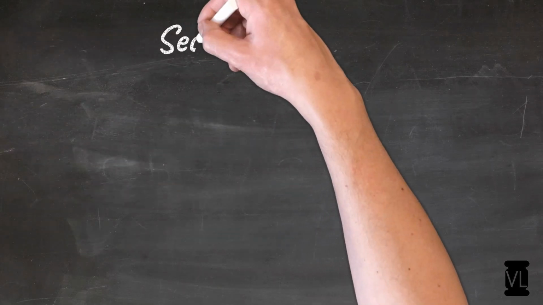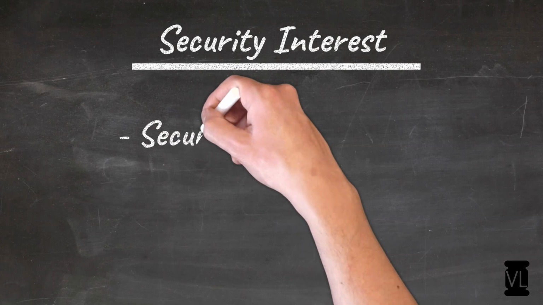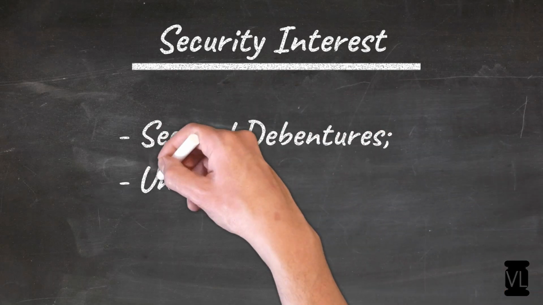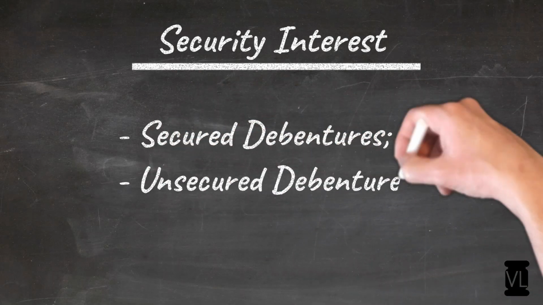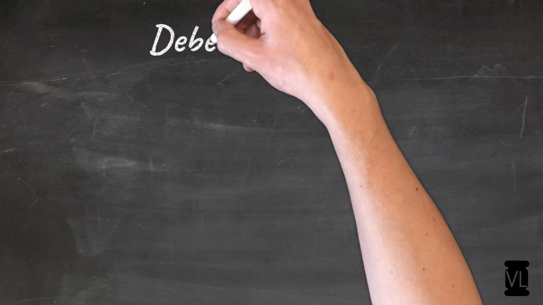Now let's understand the concept of security interest. In the beginning, we have seen the definition of charge. Where there is a charge created by the debenture, it is termed as a secured debenture, and where no charge is created, it is termed as an unsecured debenture, and even this is defined or included in the terms of the respective debentures. Now who is a debenture trustee?